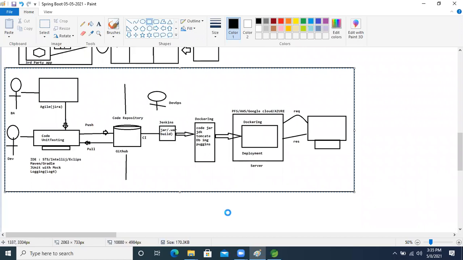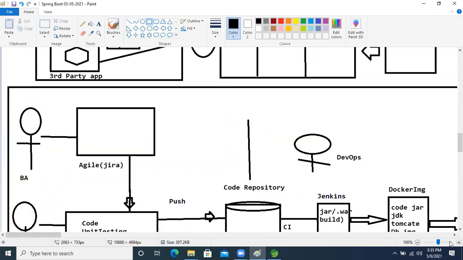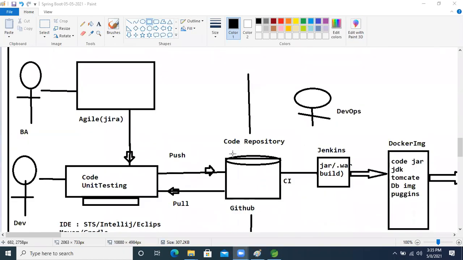Based on this image, I think everyone gets the clear picture of what is really happening in the company now, guys. This is the reality.